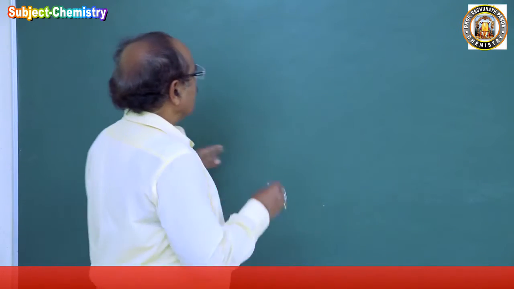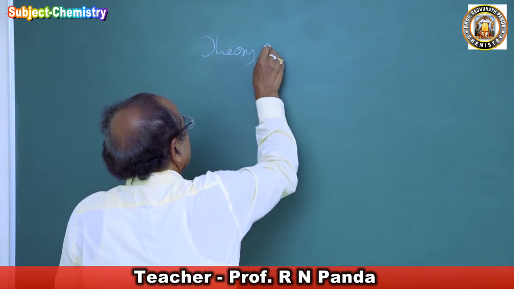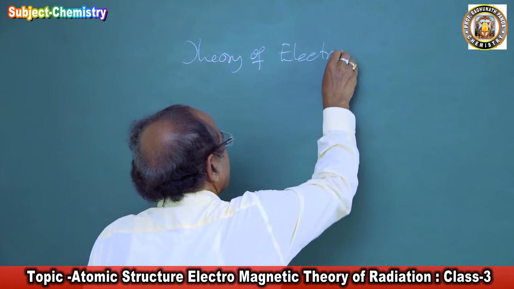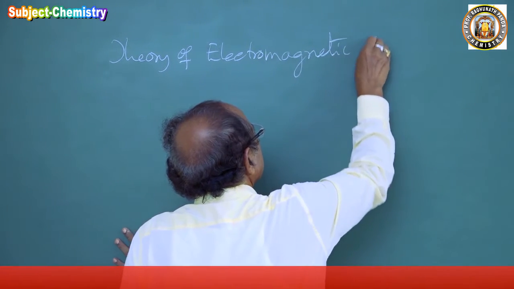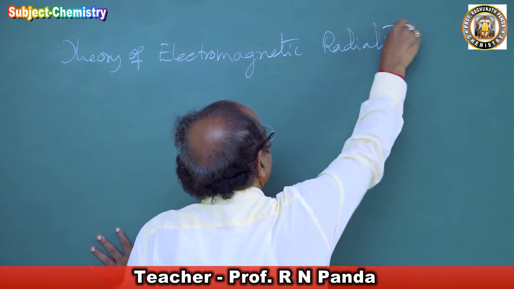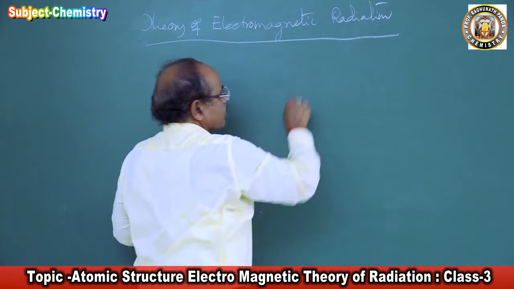Now let's come to the theory of electromagnetic radiation. So what is this? This is radiation. What is radiation?